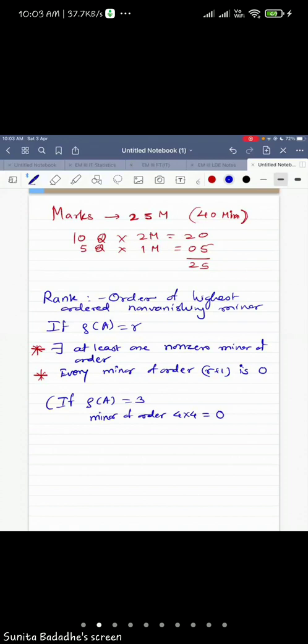Why is it 0? Because the meaning of the rank is that the minor of order R is non-zero, and this is the highest order, isn't it? There exists at least one minor of order R which is non-zero. Already written. Okay. There exists a non-zero minor of order R. So all the minors of order R plus 1 will be 0. Because if an R plus 1 minor is non-zero, then the rank will become R plus 1, isn't it? Okay, so this is one definition for rank, which one can ask.